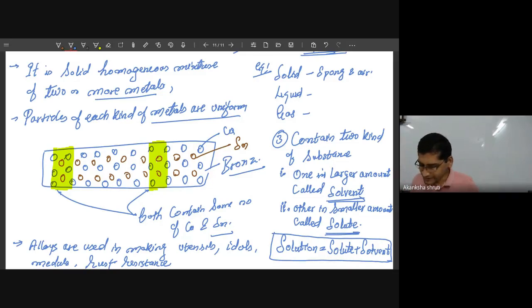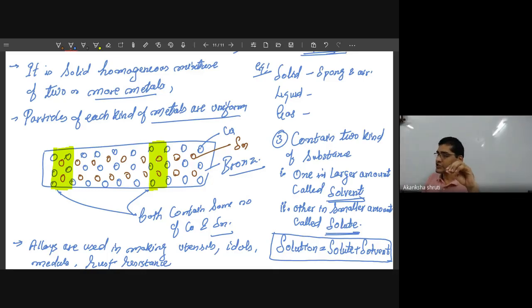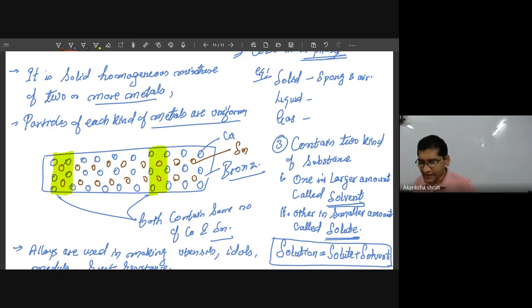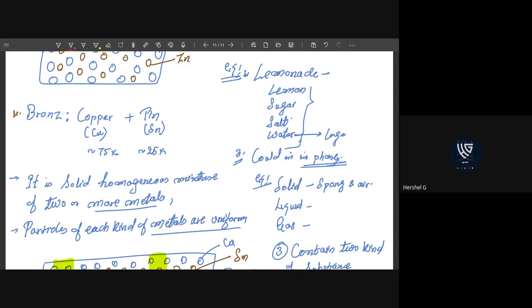So let us stop at this point. Here we have learned that any solution contains at least two things, one of which is present in larger proportion. For example, if we consider lemonade, it contains lemon, sugar, salt, and the other one present in the largest amount is the water itself.